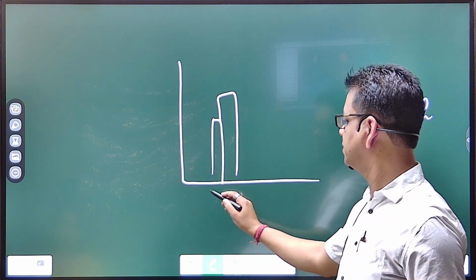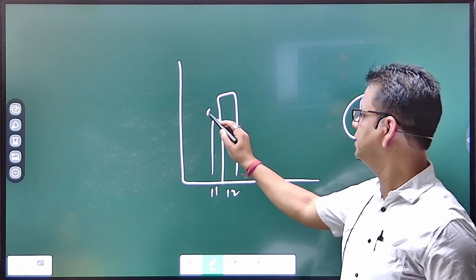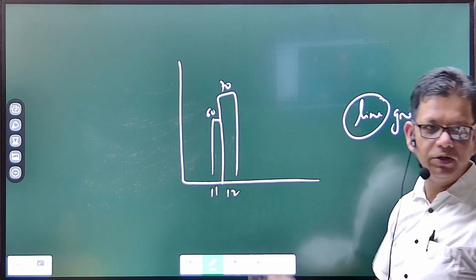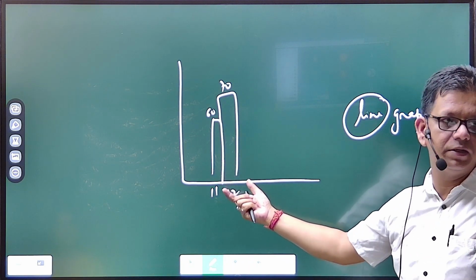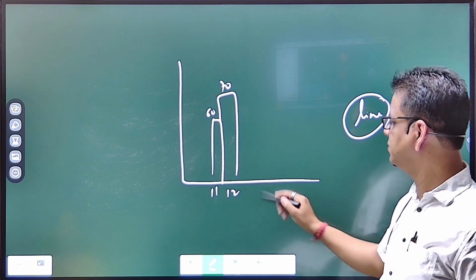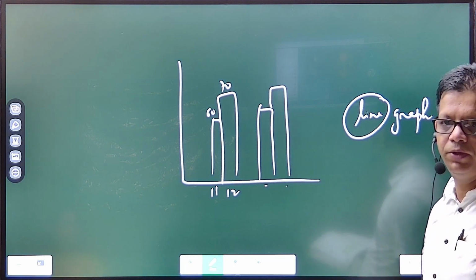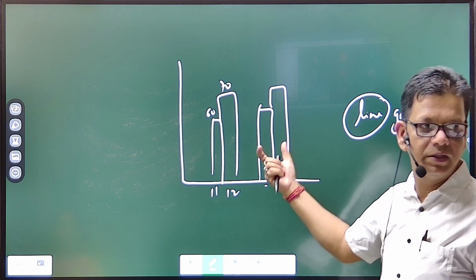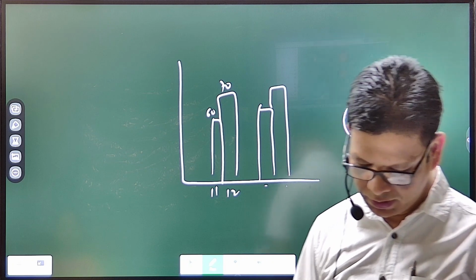Suppose your marks in class 11 and class 12. You got, suppose, 60 here, and you got 70. So it's your marks in a particular subject, and we are representing them together. All right, so this is a double bar graph. When you show the same thing together in your other classes, this sort of graph is called a double bar graph. I hope that is also known to you, right?